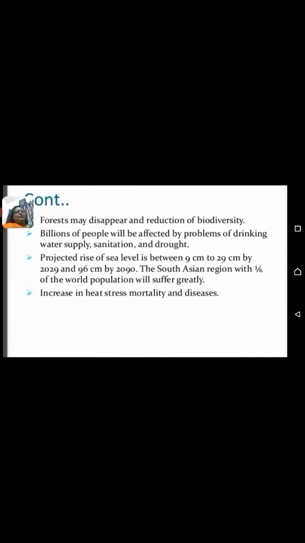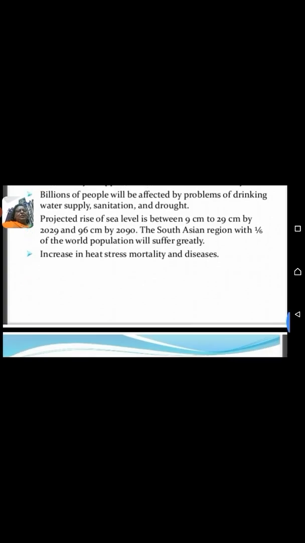Forests may disappear and biodiversity may be reduced. Billions of people will be affected by problems of drinking water supply, sanitation and drought. The projected rise of sea level is between 9 centimeters and 29 centimeters by 2029 and 96 centimeters by 2090. The South Asian region, with 1 by 6 of the world population, will suffer greatly, with increasing heat, stress, mortality, and disease.